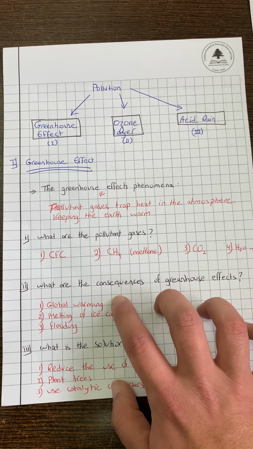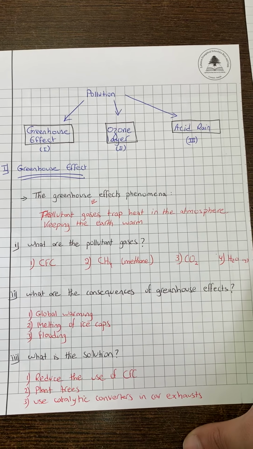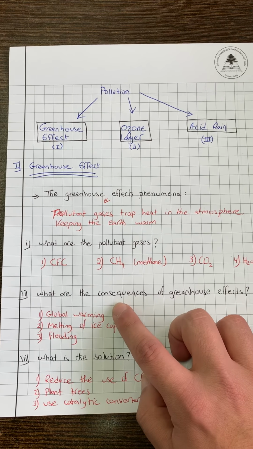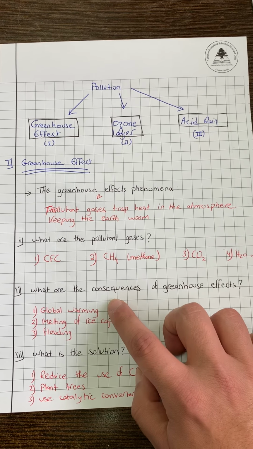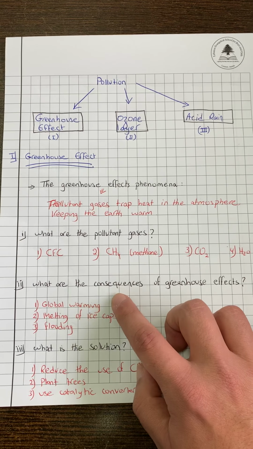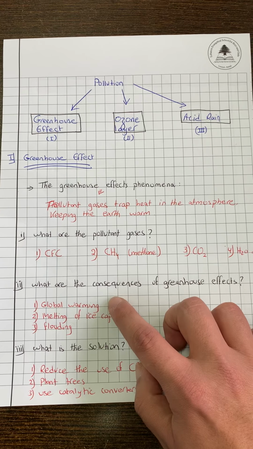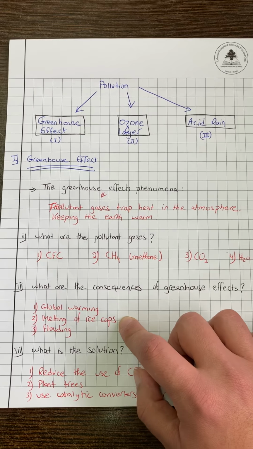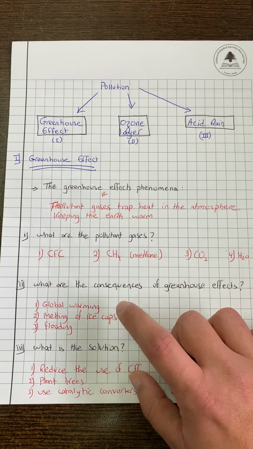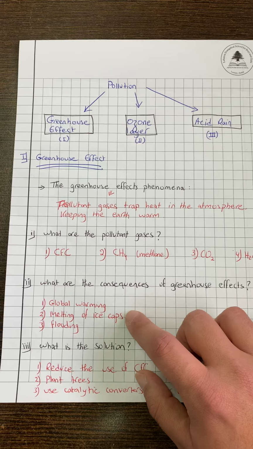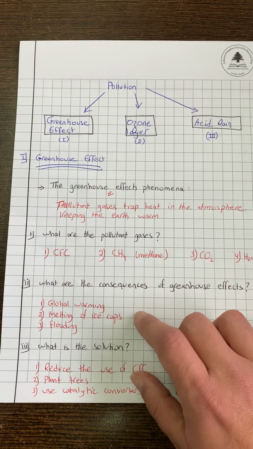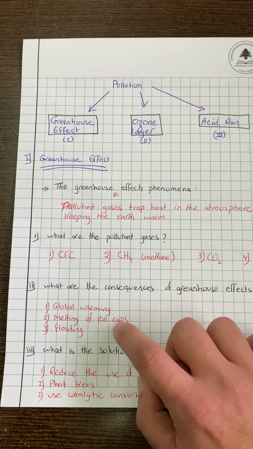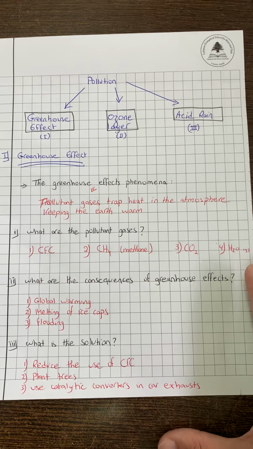What happens is that due to the usage of these gases, as we said, the Earth temperature increases, resulting in global warming. And since the Earth temperature increases, this might cause melting of ice caps. And since the ice caps are melting in the North and Southern Pole, that means we're gonna face flooding. So these are the main consequences of greenhouse effects.